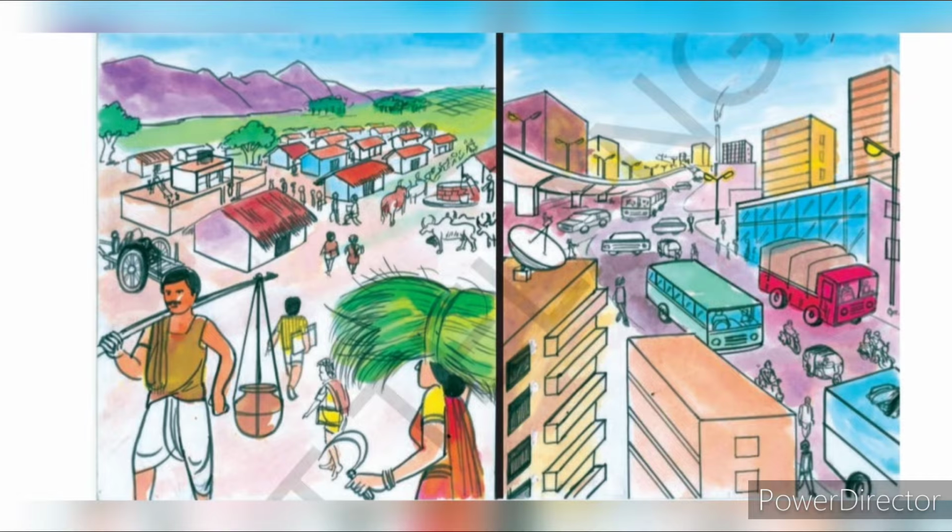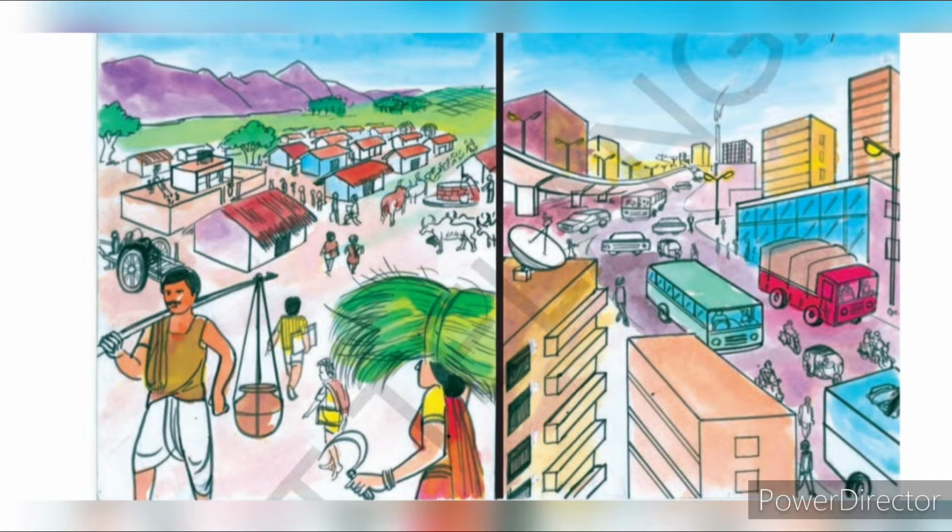You can see the towers. Most people are in vehicles only. They are not walking. Fewer people are walking and more people are in the vehicles. Whereas in the countryside, most of the people are walking, and some are in bullock carts. Some are taking the animals, cattle, to the farming. Like that you can see here. So this is the countryside and there is the town side.